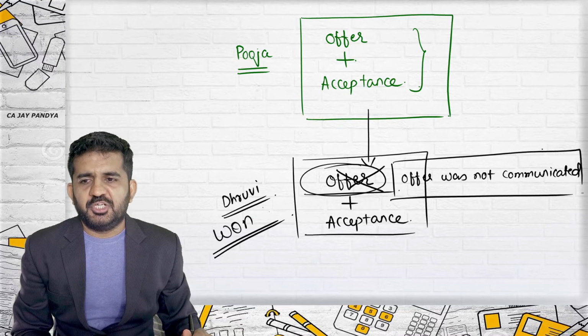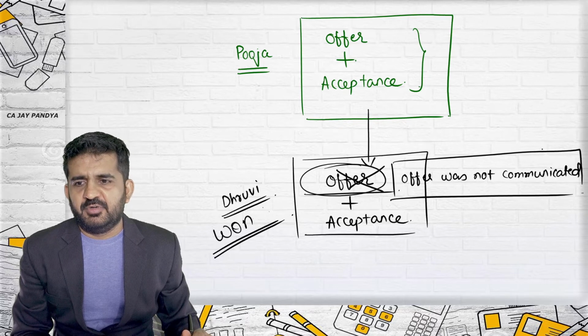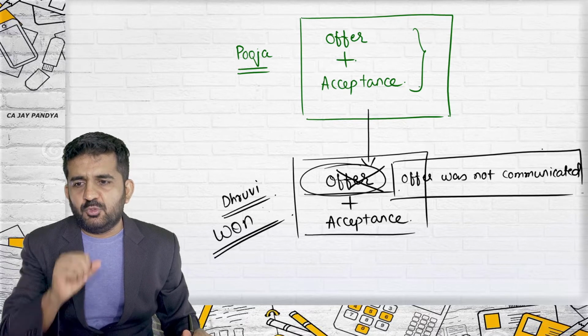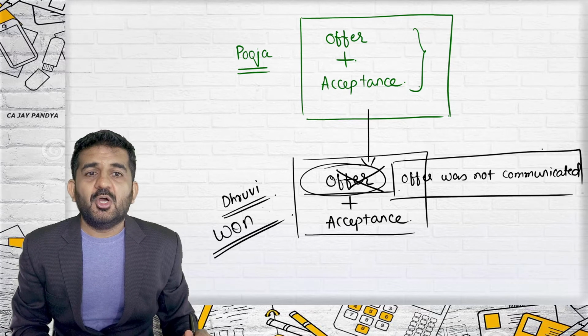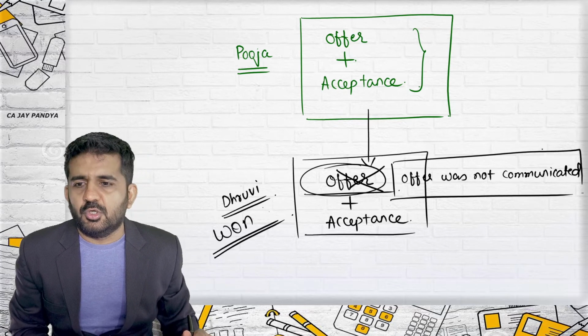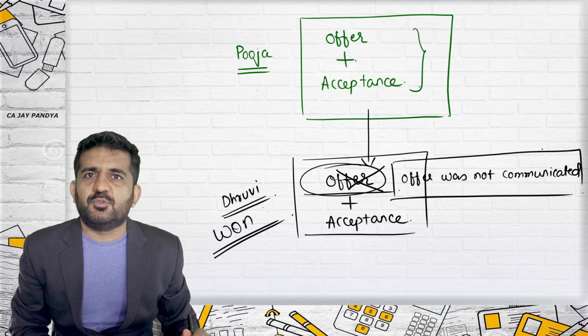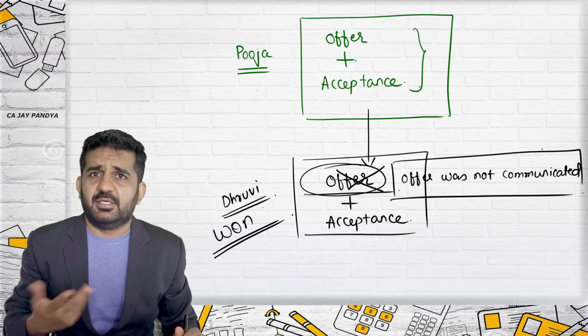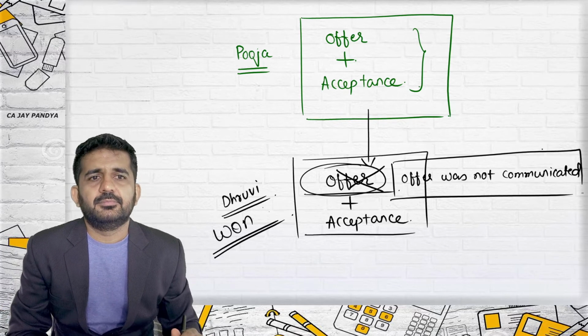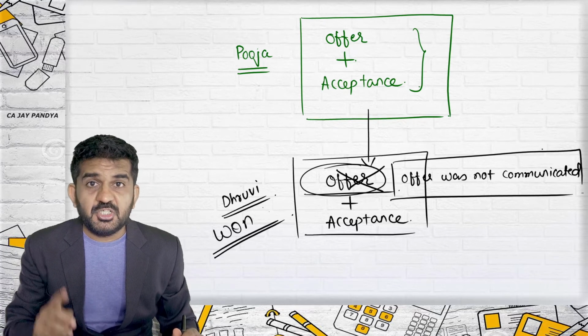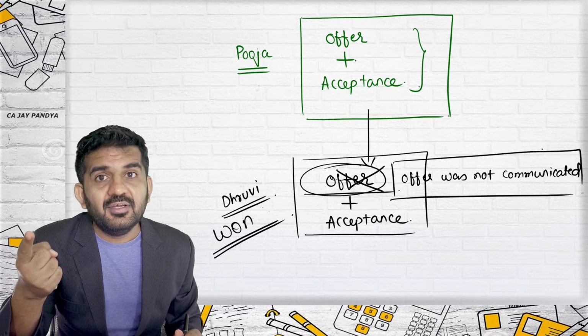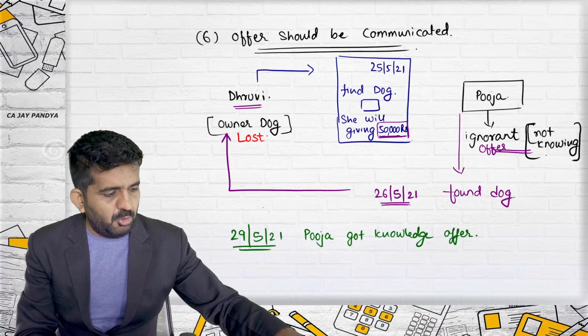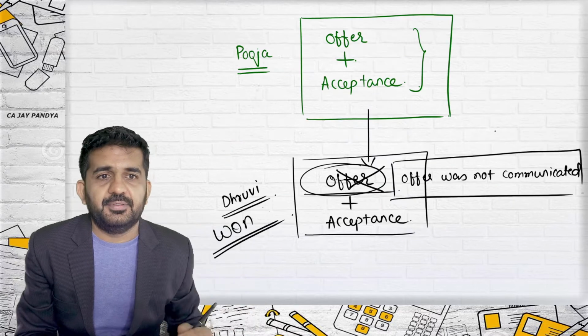There is one question in the chat regarding this case. Let me solve it. Sir, how did Pooja come to know that the dog was of Dhruvi? Pooja came to know the dog was of Dhruvi because she was her neighbor, say, in the example. She was knowing about it. But she was not knowing about the offer. Are you getting it? She is not ignorant about the dog. She is ignorant about the offer.